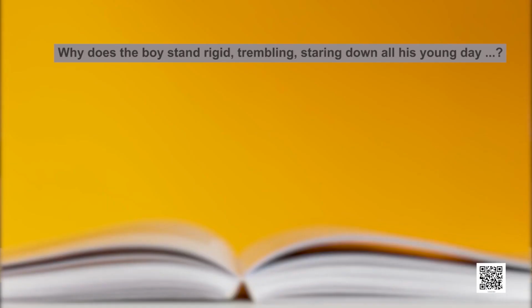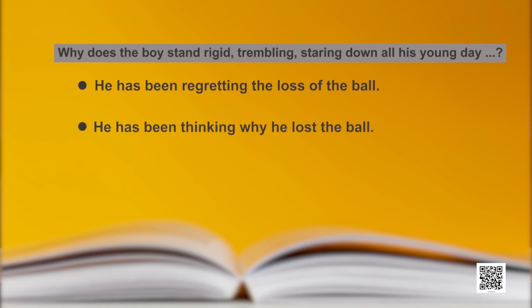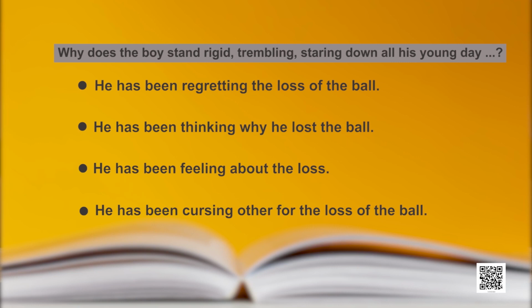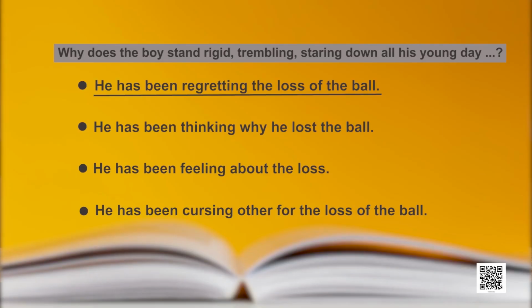Okay, now, learners, here is the fourth one. Why does the boy stand rigid, trembling, staring down all his young days? He is looking at the harbor, all his young days gone. Why? A, he has been regretting the loss of the ball. B, he has been thinking why he lost the ball. This is slightly deeper. C, he has been feeling about the loss. D, he has been cursing others for the loss of the ball. This would be option A: he has been regretting the loss of the ball.